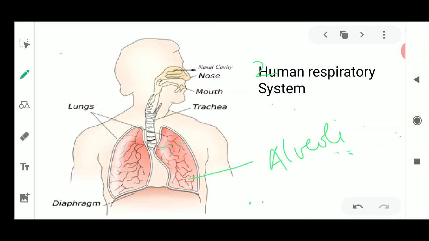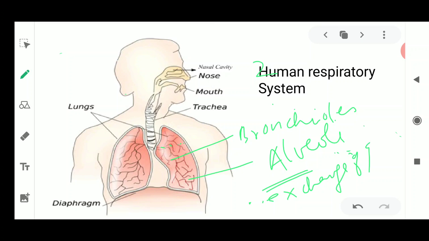Each of the bronchioles ends up in alveoli, and these are the main parts for the exchange of gases, meaning carbon dioxide and oxygen. All these are exchanged here. And one more thing was there, the pharynx. Fine. So this was about the structure of the human respiratory system in detail.